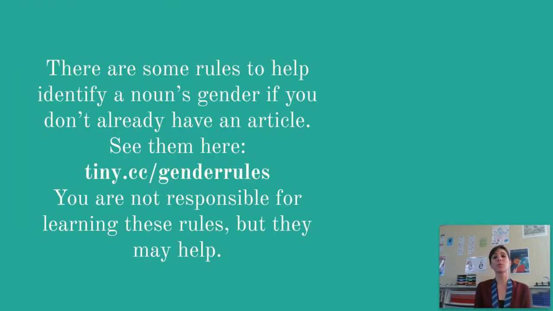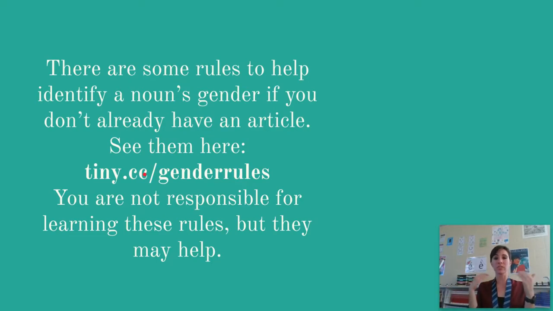There are also some rules to help you identify a noun's gender if you don't already have an article. Honestly, the easiest way to know what a noun's gender is to look it up in the dictionary. It'll give you an F or an M to tell you if it is feminine or masculine. You can actually go to this tiny URL right here to check out the gender rules. There are quite a few of them and a lot of exceptions, but you're not responsible for those. You're just welcome to look at them.